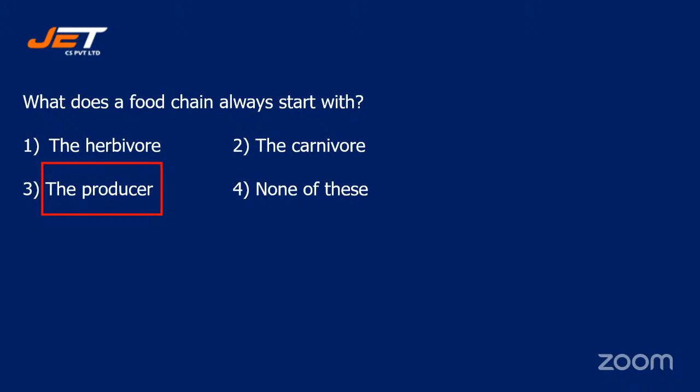Herbivores are the primary consumers. After the producer come the herbivore, or primary consumer, then the secondary consumer, then the tertiary consumer.